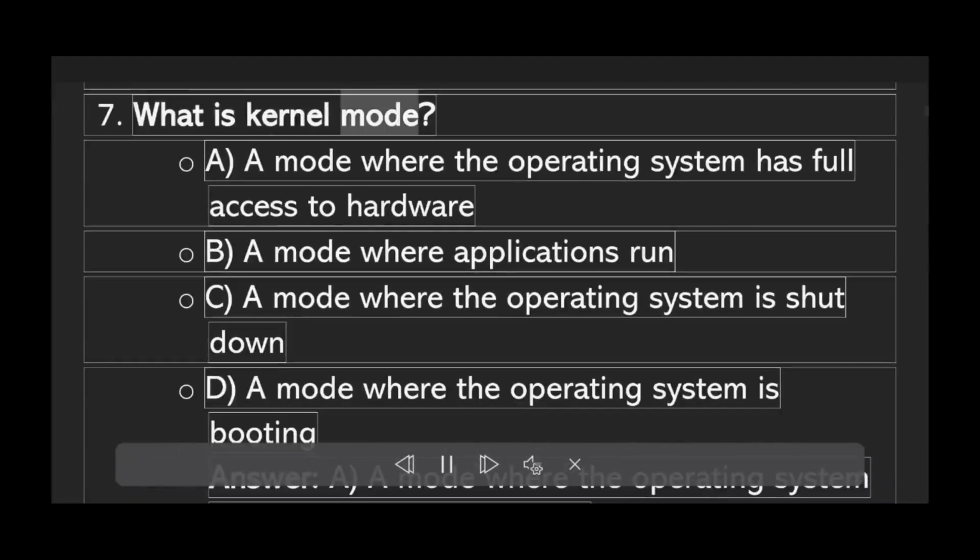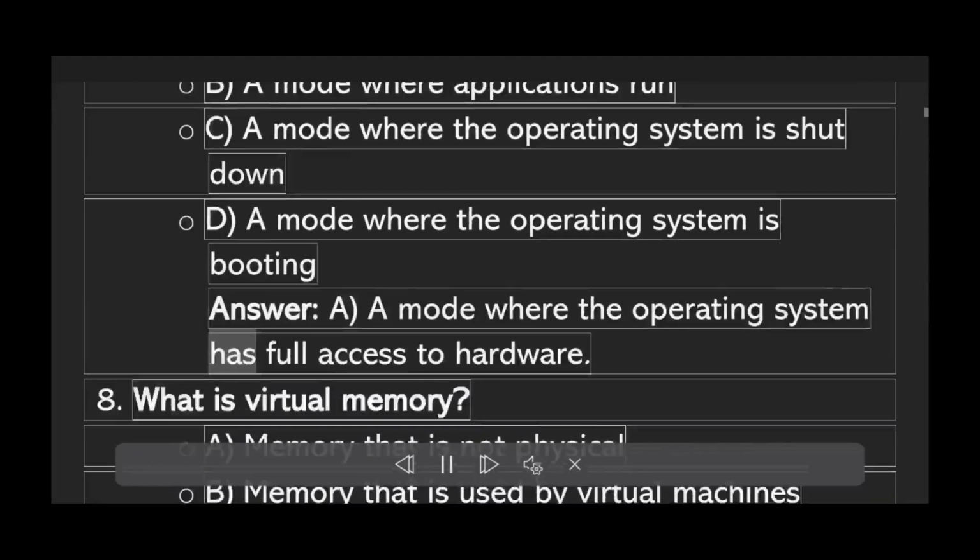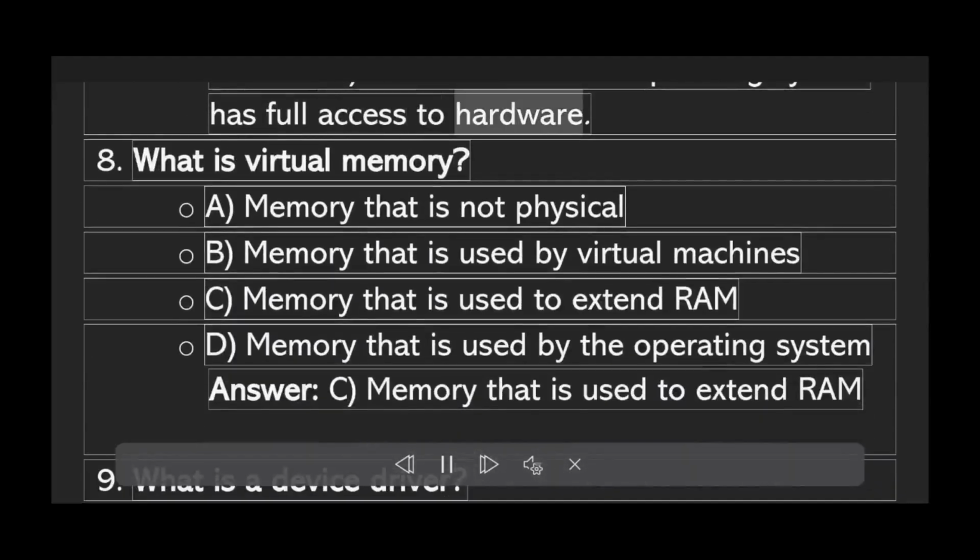What is kernel mode? A. A mode where the operating system has full access to hardware. B. A mode where applications run. C. A mode where the operating system is shut down. D. A mode where the operating system is booting. Answer A. A mode where the operating system has full access to hardware.